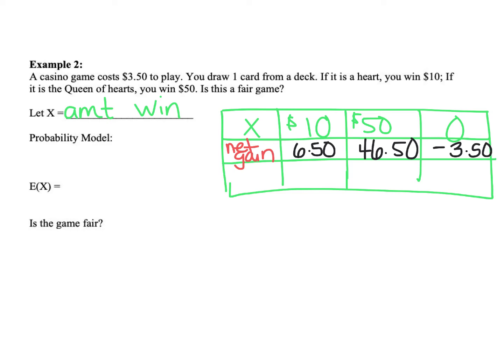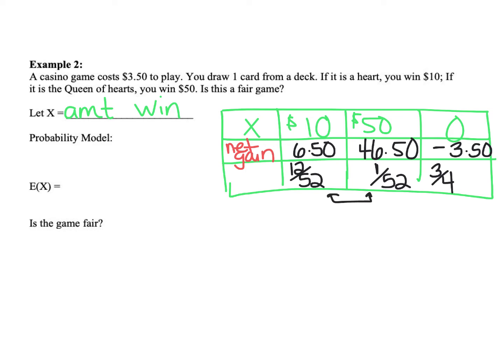So I'm -$3.50. Now the probability, I'm going to start with the queen of hearts. There's one queen of hearts, so 1 out of 52. If I win any other heart, well, there's a total of 13 hearts, so that would make 12 out of 52. Here, I could reduce that, but I'm just going to leave it. And then the rest of the deck, everything that's not a heart, would be the other 3 suits, so 3/4 of the deck, because these two would be 1/4.